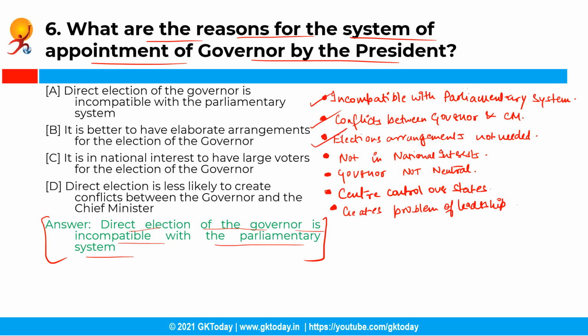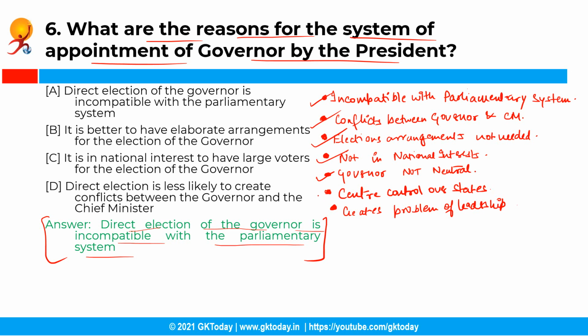And thirdly, there is no need to make elaborate arrangements for this election as he or she is just a nominal head. Fourthly, since the election of a governor is on personal issues, it is not in the national interest to involve a large number of voters in such an election, and an elected governor would not be a neutral person as he or she would naturally belong to a party.